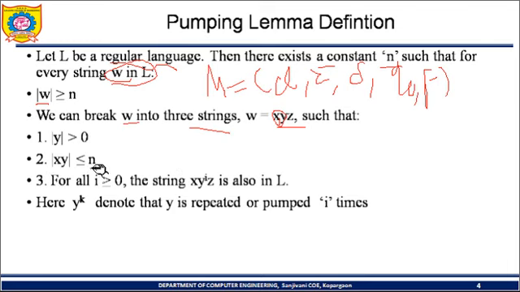Second, mod of xy is less than or equal to n. And the third important condition is for all i greater than or equal to 0, the string x y raised to i z is also in L. This means that xyz must be in L, x y raised to 1 z must be in L, x y raised to 2 z must be in L. Here y raised to i denotes that y is repeated or pumped i number of times.